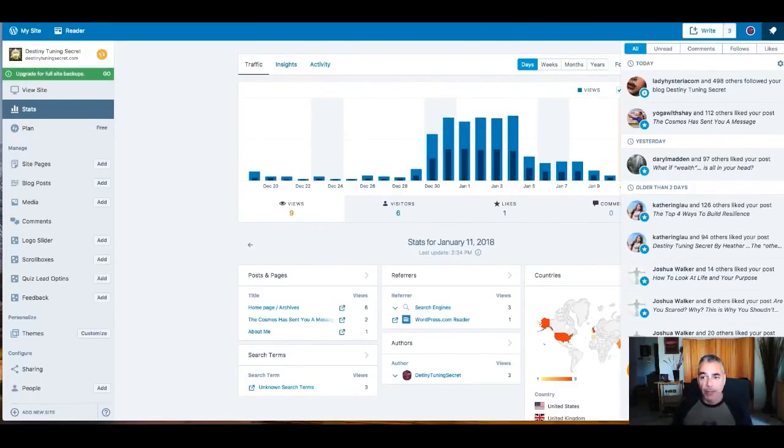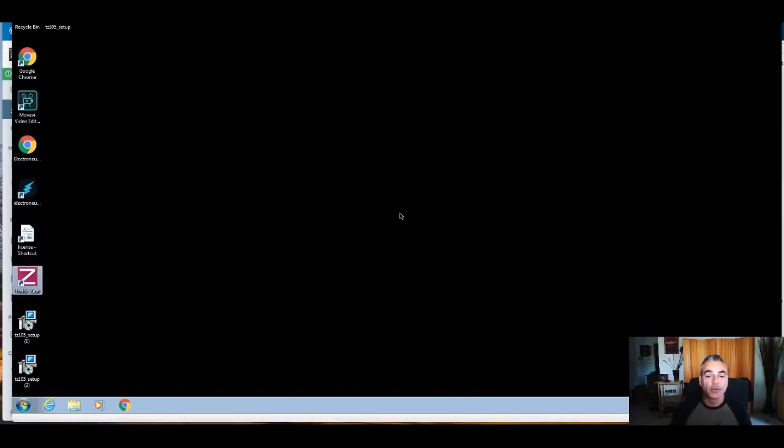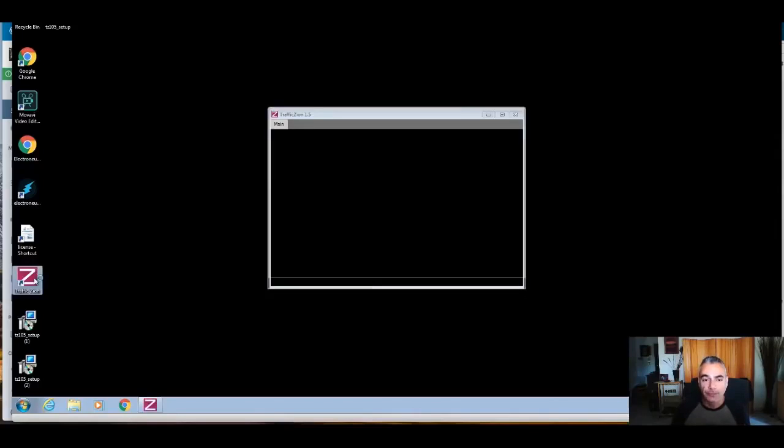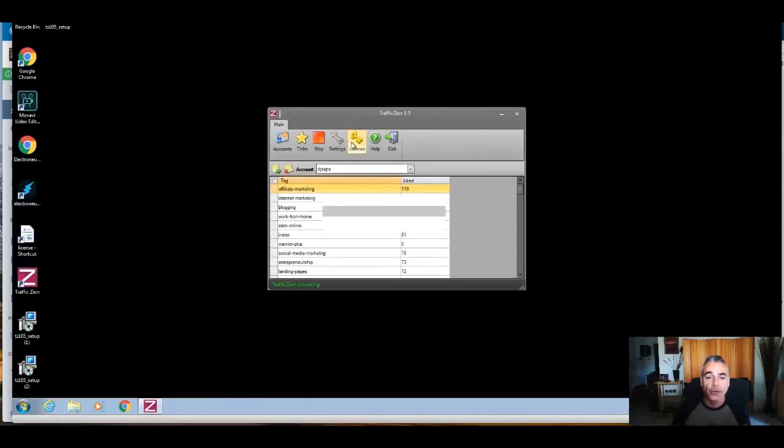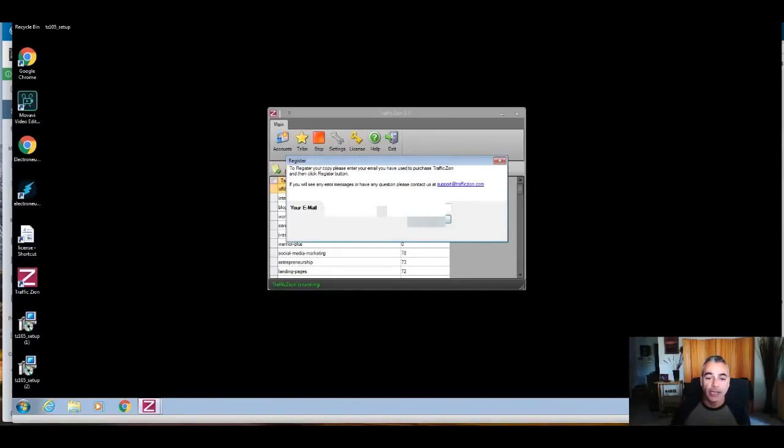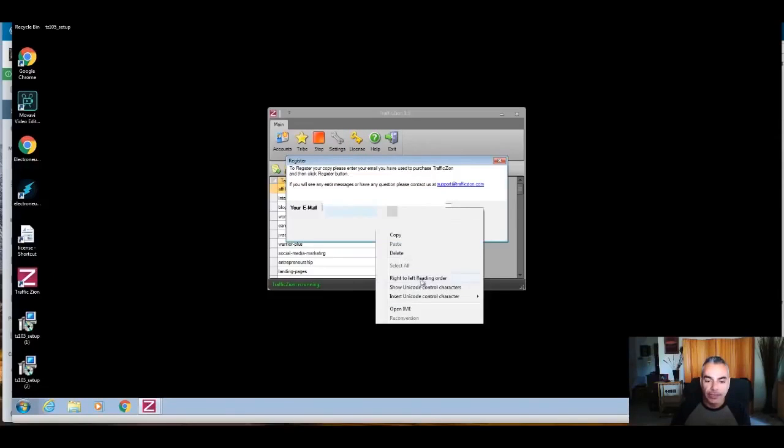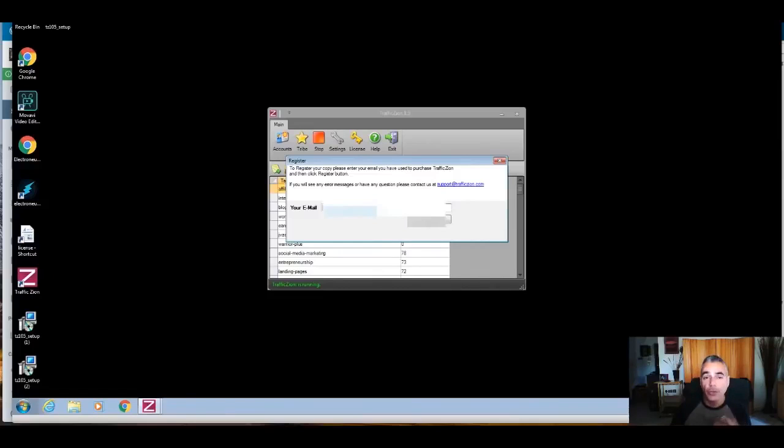Now in the next part, I'm going to show you how you're going to be connecting your Traffic Zion software. So once you've downloaded Traffic Zion, it's going to show up on your PC with this little icon right here. All I want you to do is double click on it. Once you double click on it, you're going to go into the license area and put in your email. In this case, we're going to put in the email that you purchased Traffic Zion with. Very important. This is where you register your account so we know what you're doing. You're going to add it right here and click register. For any problems, make sure you contact support.